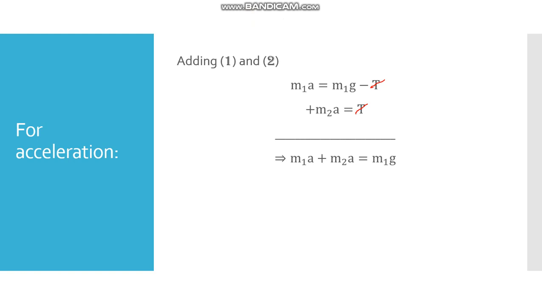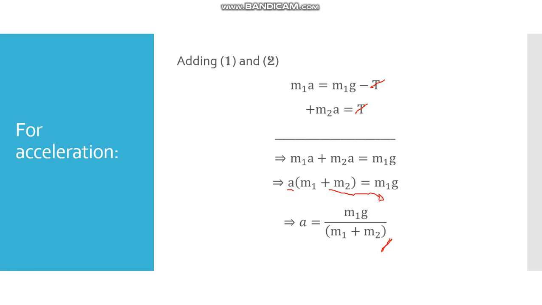Now we will take a as common. Okay, so m1 plus m2 will come in the bracket. Finally we have to find the value for a, so this m1 plus m2 will come in the denominator. So the equation will become a is equal to m1g upon m1 plus m2. So this is the formula for the acceleration when one body is hanging vertically and the other is placed on a smooth horizontal surface.